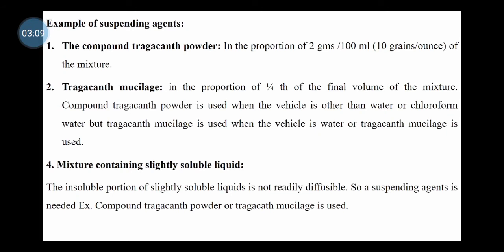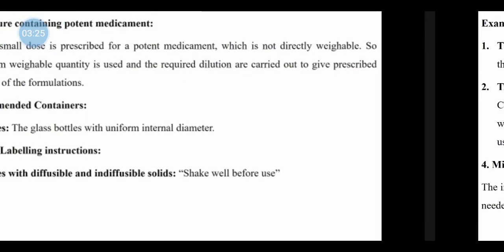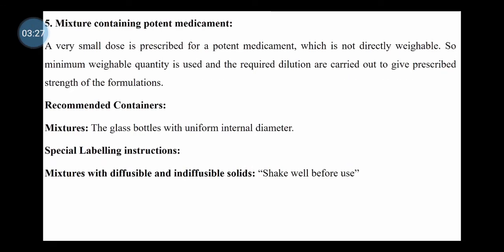Next, the mixture containing slightly soluble liquids. The insoluble portion of slightly soluble liquids is not readily diffusible, so a suspending agent like compound tragacanth powder or tragacanth mucilage is used. The next is the mixture containing potent medicament.